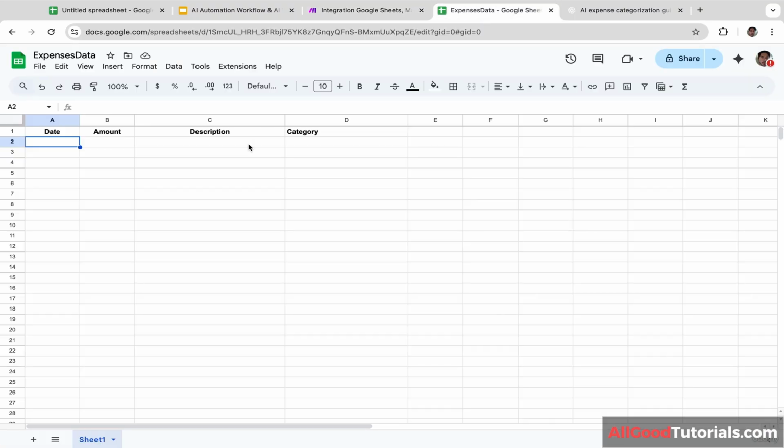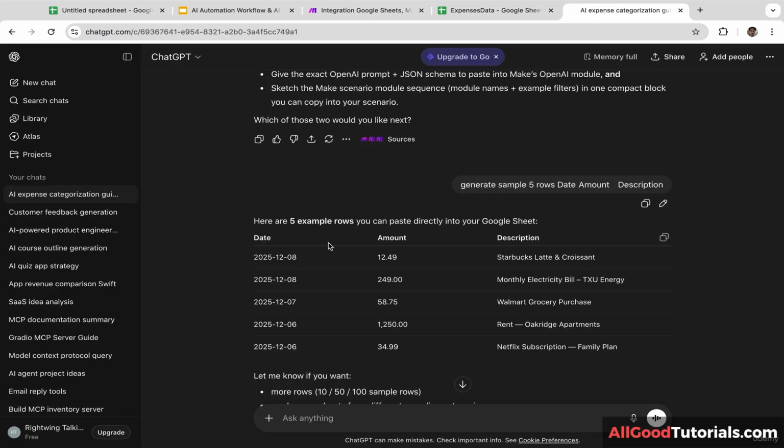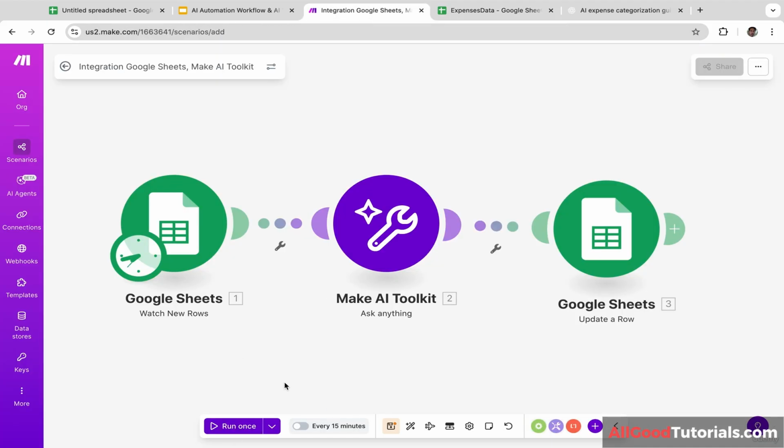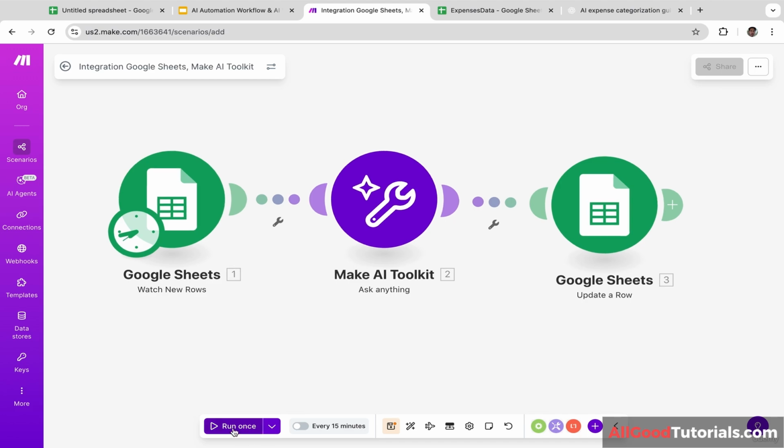And let's open Google Sheet. As you guys can see, it is still empty. So I'm going to use ChatGPT to generate random transactions or expense data. And I'm going to copy and paste this and put it here. Okay, next, we are going to run the AI automations. So let's go back to make.com and let's click run once.